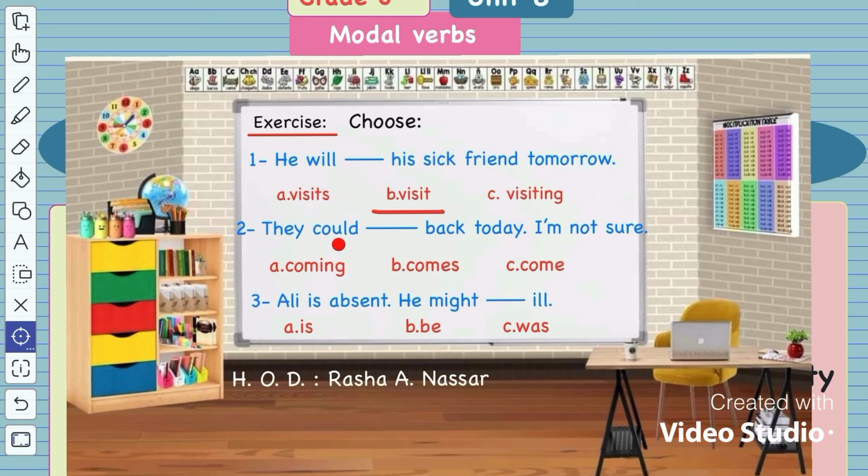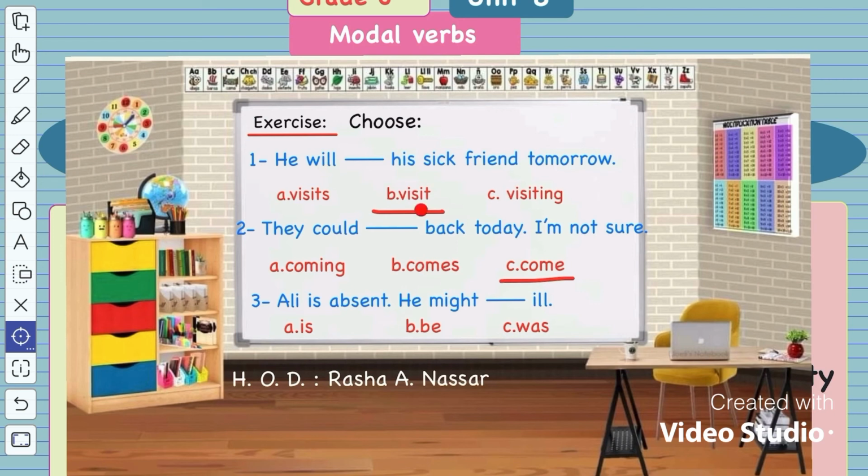After could, this is a modal verb. So this modal verb is followed by V1. So they could what? Where is V1 here? V1 is the verb without ing and without s. V1 here. So they could come back today. I am not sure. So they could come. They could come. He will visit.